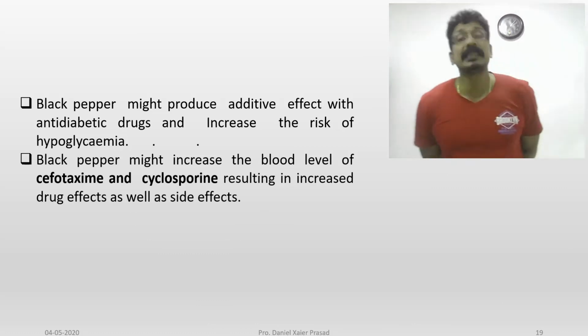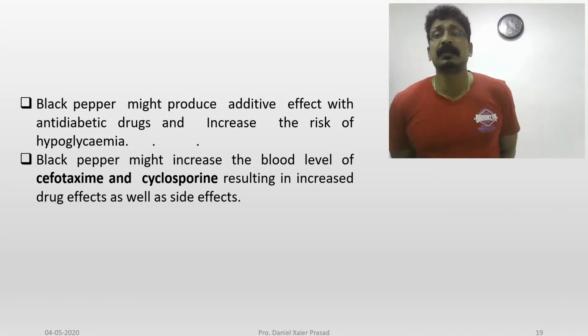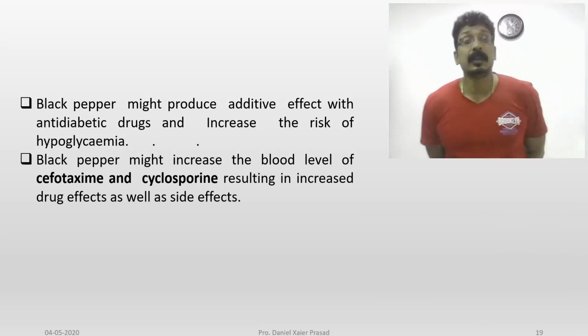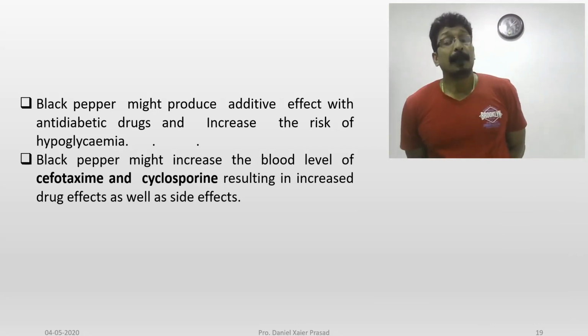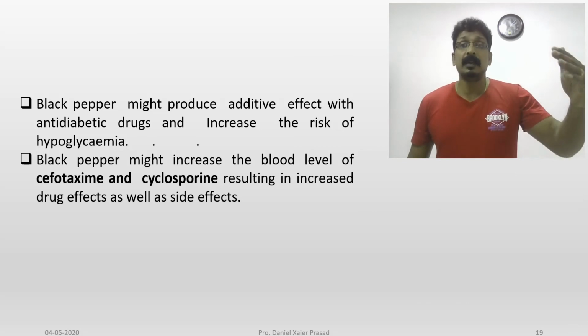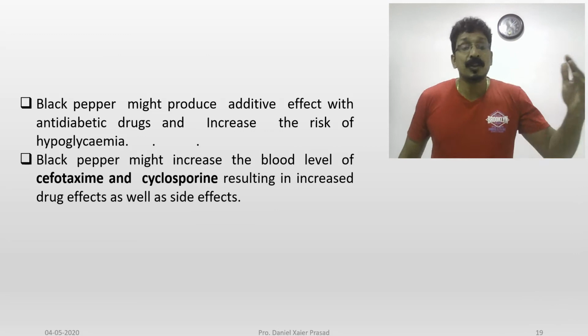What is cefotoxin? Cefotoxin is an antibiotic from the cephalosporin group, like penicillin, then ciprofloxacin, which are derivatives.